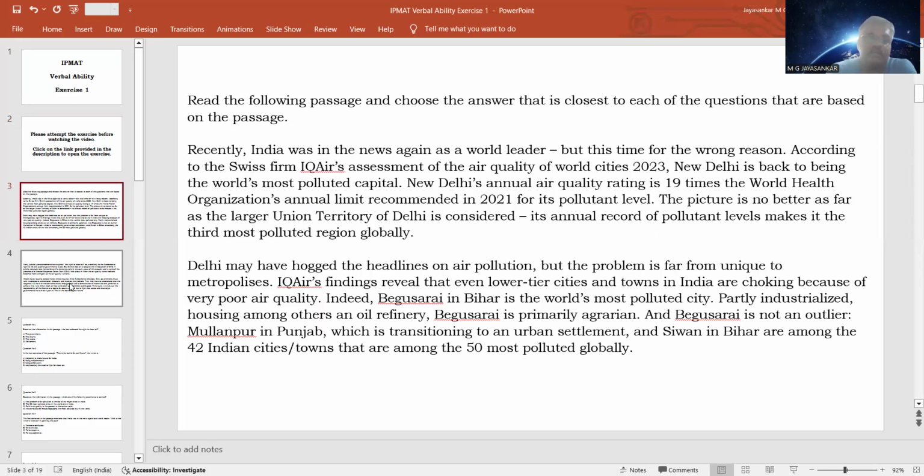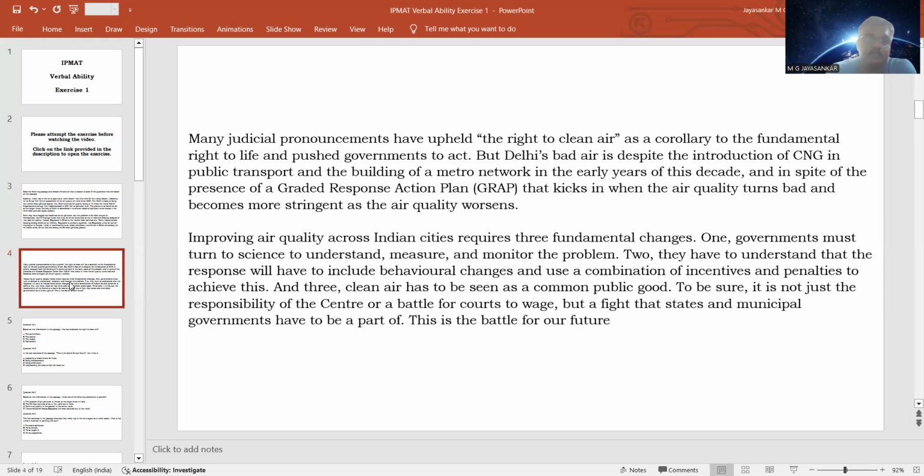All right, the first is a reading comprehension passage. The passage, as you might have seen, is talking about the report released by IQAir, a Swiss firm, on the air pollution problem all over the world. As per this report, Indian cities are having a lot of problems with air pollution.